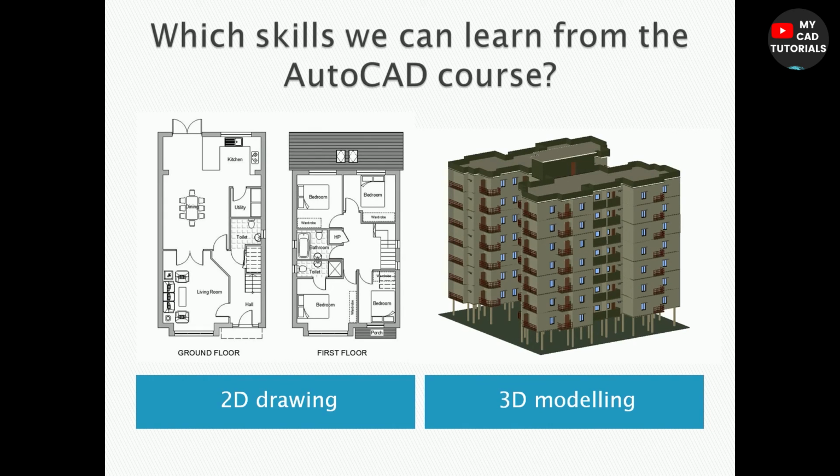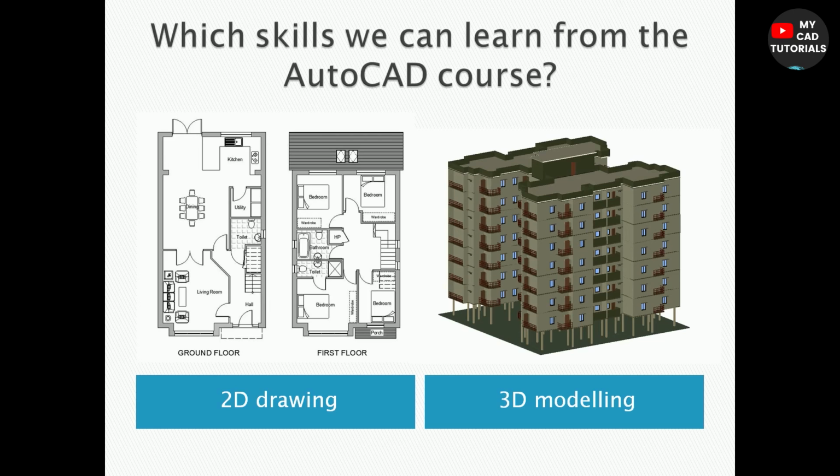You can see here the major skills you will learn from the AutoCAD course: 2D drawing and 3D modeling. After doing this AutoCAD course, you are able to make this kind of 2D drawing or any big 2D drawing. You can also fill the colors of this drawing and you are able to make 3D modeling like this after doing the AutoCAD course. So these are two major skills you will learn. The first one is 2D drawing and the second one is 3D modeling.